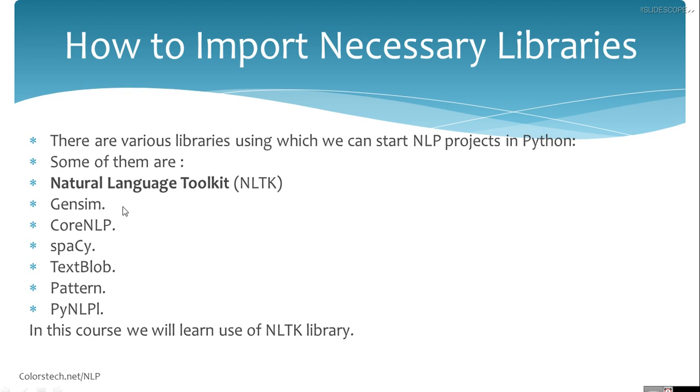We can use Gensim, CoreNLP, spaCy, TextBlob, Pattern, PyNLPl. There are various libraries for Python, but in this course we will learn to use the NLTK library, and we will learn how to create something like that.